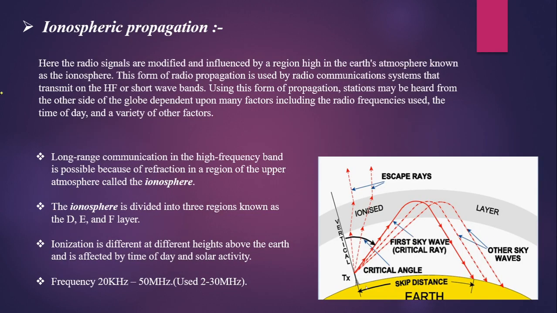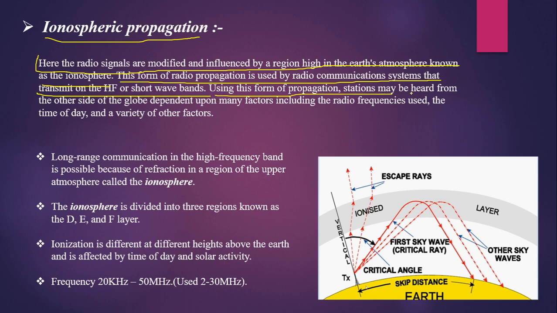Okay. Now, ionospheric propagation is part of skywave propagation. Basically, here the radio signals are modified and influenced by a region high in the Earth's atmosphere known as the ionosphere. The ionosphere consists of ions. This form of radio propagation is used by radio communication systems that transmit on the high frequency or shortwave bands. Using this form of propagation, stations may be heard from the other side of the globe also, and this is possible because of the bending of the radio waves by the ionospheric layer. Here you can see in this picture, this is the bending.